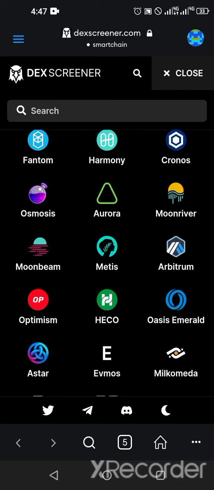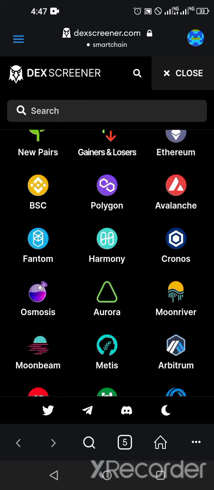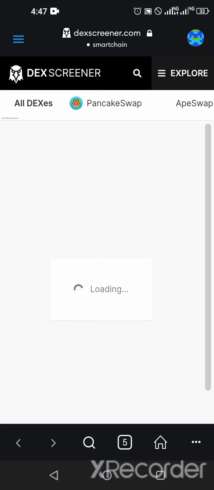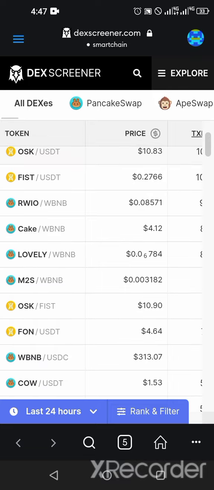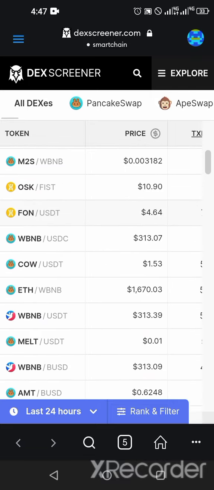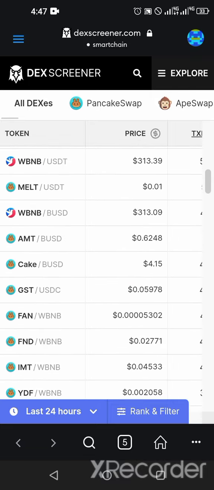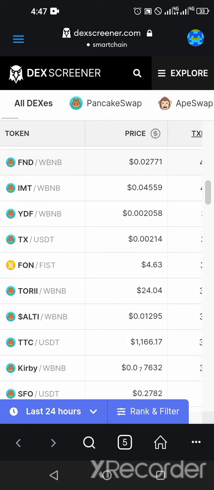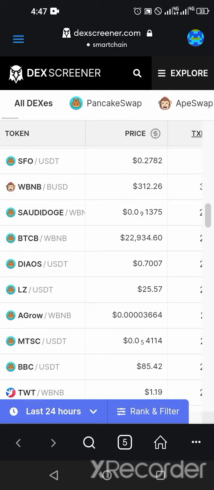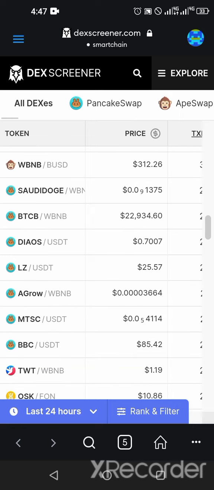Let's go to the Binance ecosystem as an example. If you open the Binance ecosystem, you see a lot of assets, a lot of coins that are embedded in this system. All together, you have your AMT, your CAKE, GST, all of them are under the Binance ecosystem. Now if you go back to Ethereum,